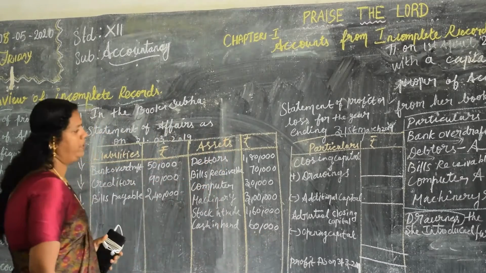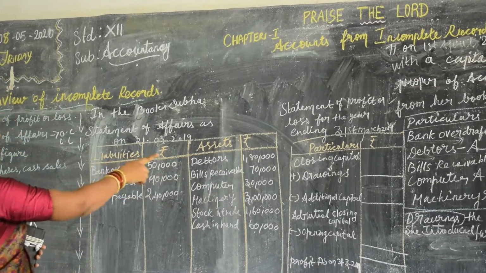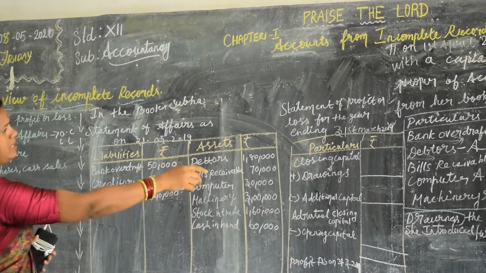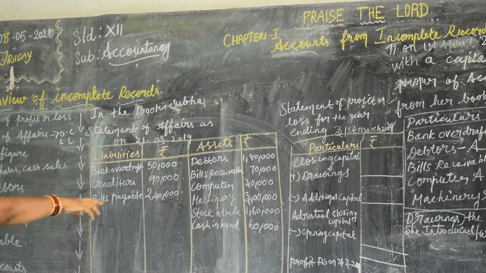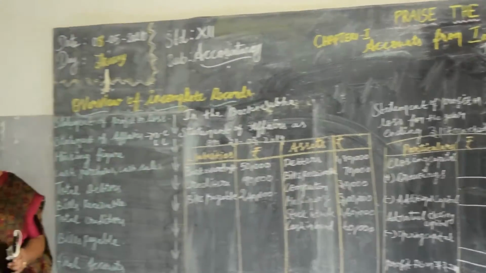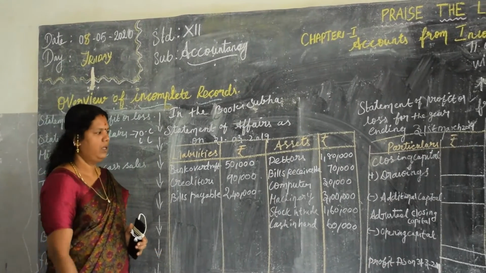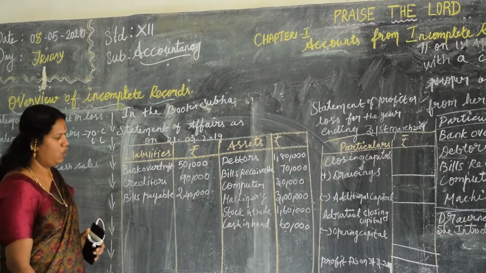Make sure you have written everything. Bank overdraft, yes. Debtors, asset. Bills receivable, asset. Computer, asset. Machinery, asset. Stock in trade, asset. Creditors, liability side. Bills payable, liability side. Cash in hand, 60,000. What are we going to find out? We are going to find out the closing capital. The difference of these indicates the capital. Yes, now total it.